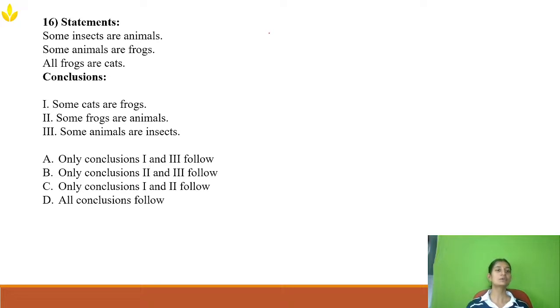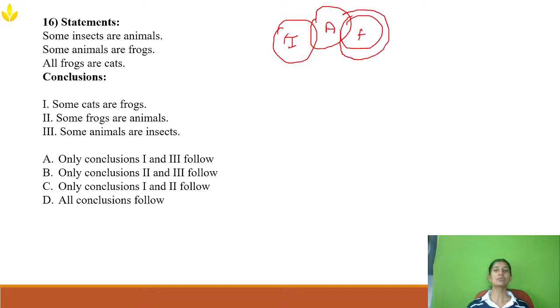Now, using a Venn diagram, how can I solve it? What they are telling is that some insects are animals. This is one group of insects and this is the entire animal group. In between, there are some insects which are animals also, and some animals which are insects also. Some animals are frogs, they are telling. And all the frogs, this entire frogs group, are cats. So this is the Venn diagram I've drawn from the statement.